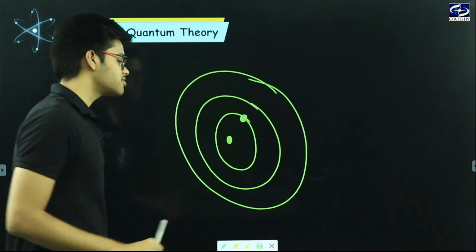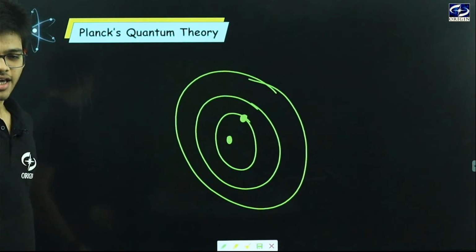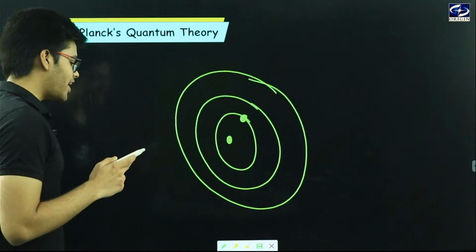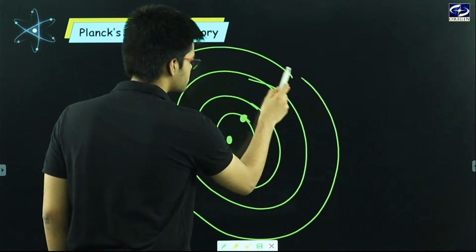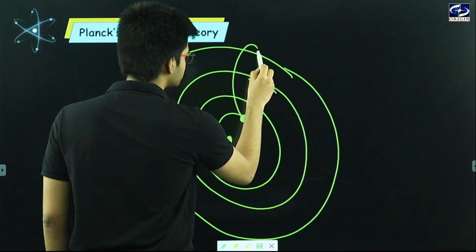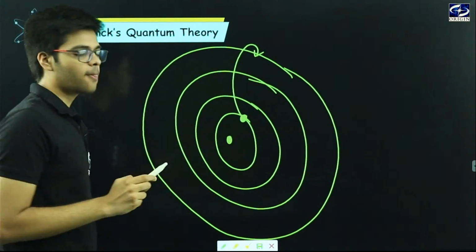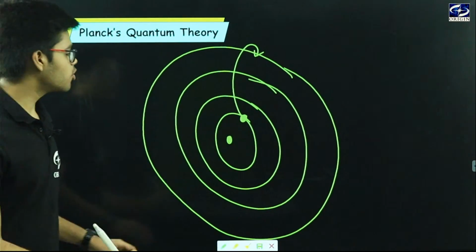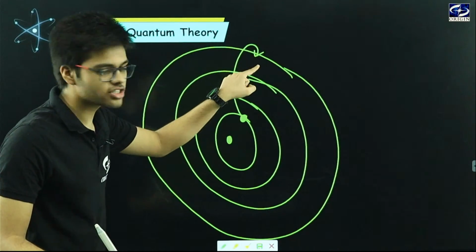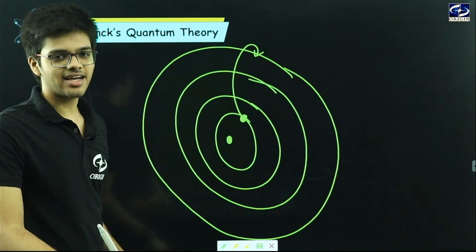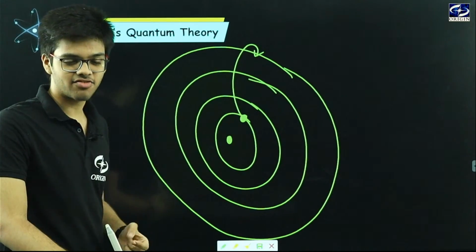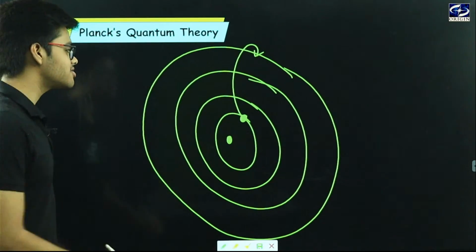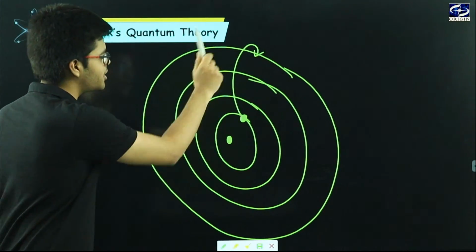When this electron goes from this orbit to this orbit, it reserves energy inside itself. But why will this electron move from this orbit to this orbit?